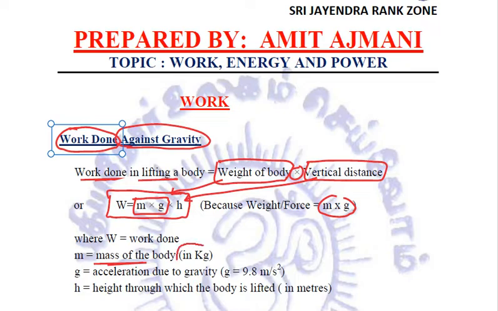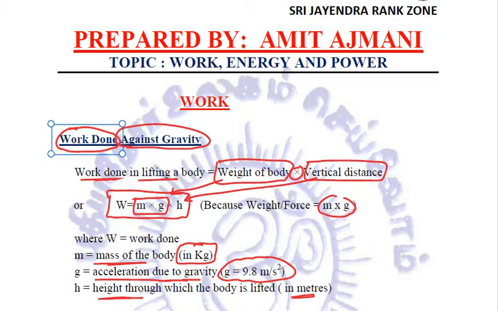We need to know the SI unit, that is kilogram. g is the acceleration due to gravity, and we know that the value of acceleration due to gravity is always equal to 9.8 meter per second square, and h is the height through which the body is lifted, and the height is measured in meters. So this is the second type of work done.